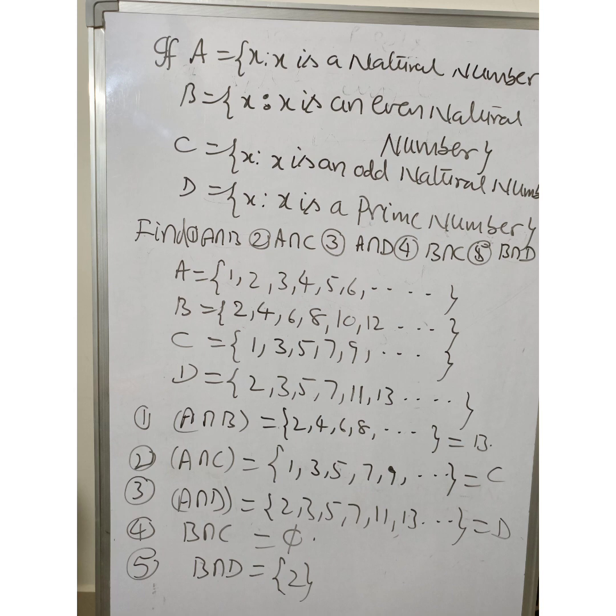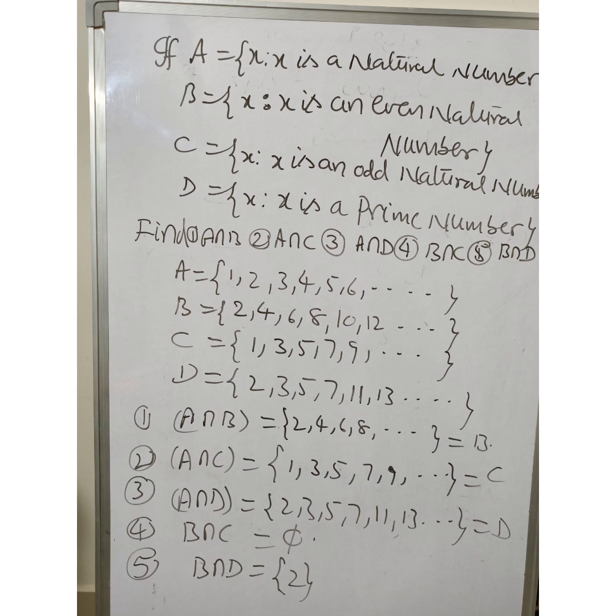Therefore, A intersection B is equal to B. Similarly, common elements between A and C, A intersection C is equal to C. A intersection D is equal to D. But there are no common elements between B and C, therefore it is the null set phi. B intersection D, when we consider the intersection between B and D, we get an element 2 in the set, therefore it is a singleton set. B intersection D is equal to {2}.